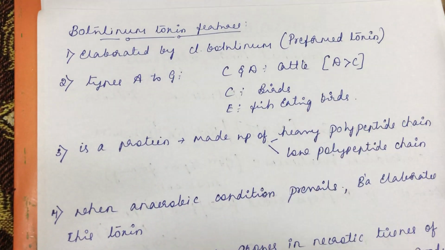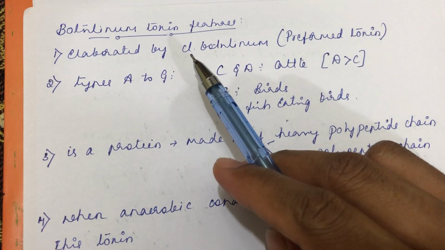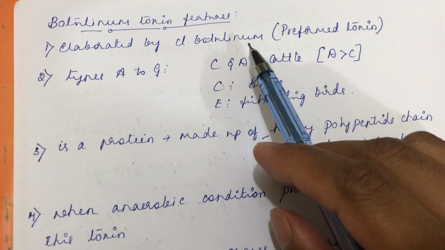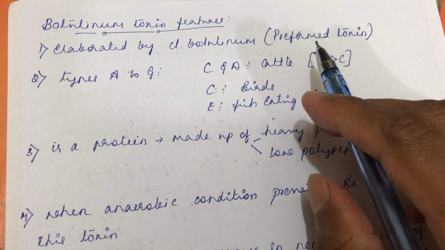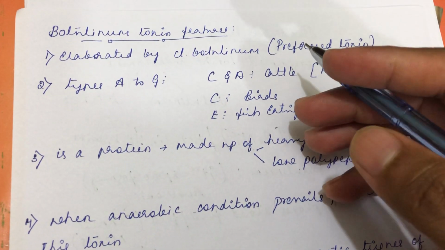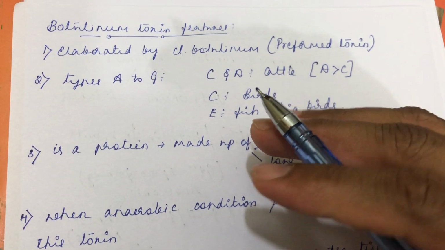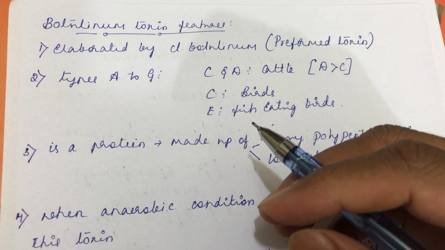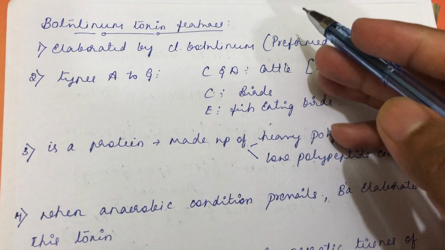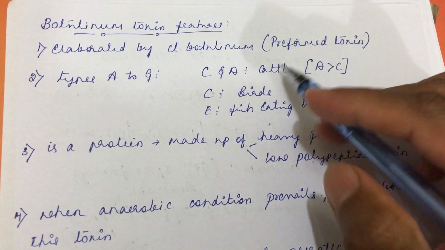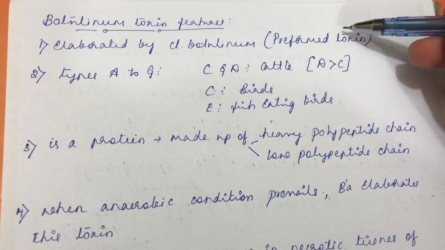Then the botulinum toxin features. So what are the important features of botulinum toxin? You know it is elaborated by Clostridium botulinum in a conducive environment, and it is a preformed toxin. Here the toxin is already present. See, here the bacteria will not go inside the animal, so that after its death the toxin comes out. It's not like that. The toxin is already present in the feed, so ingestion of the toxin is leading to the toxicity. So it is already elaborated by Clostridium botulinum, or in other terms it is a preformed toxin.